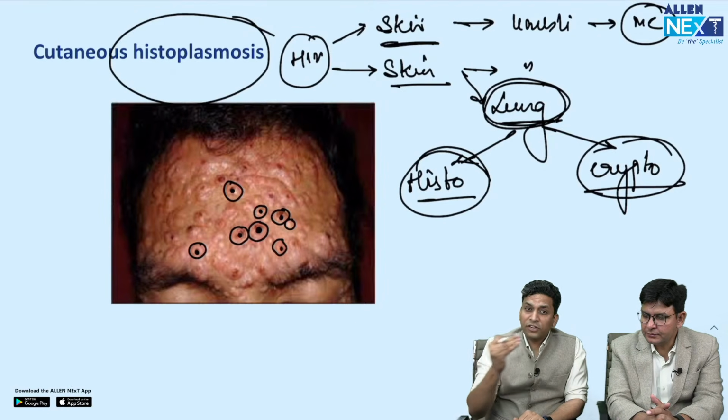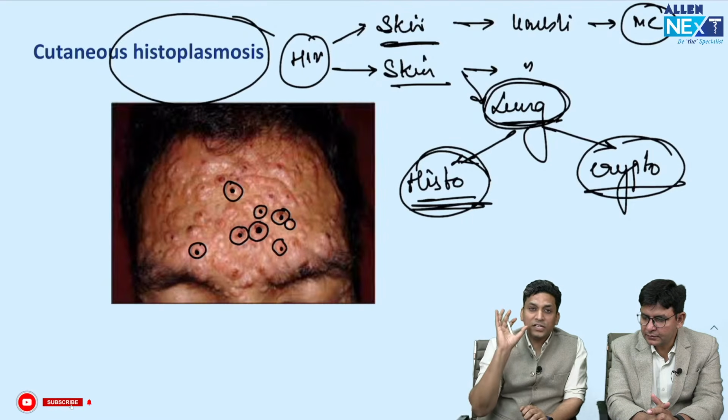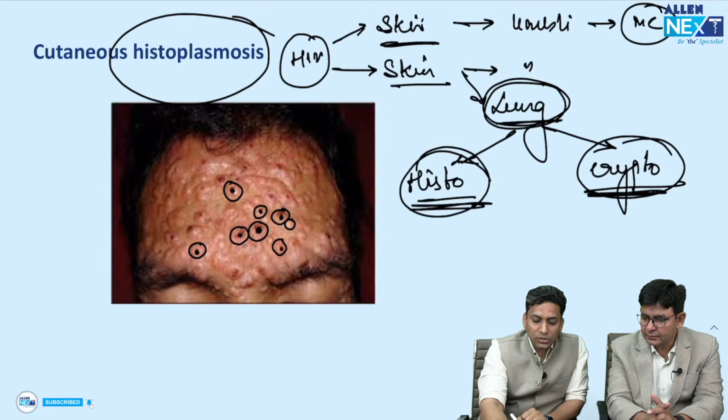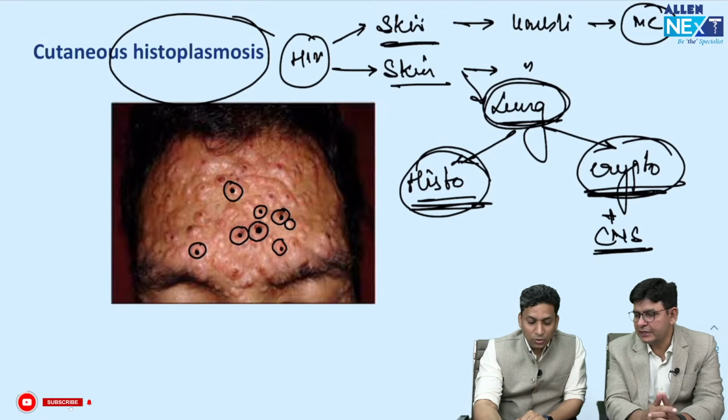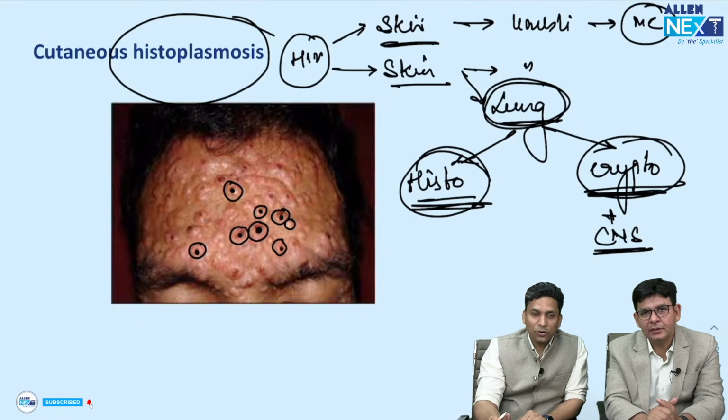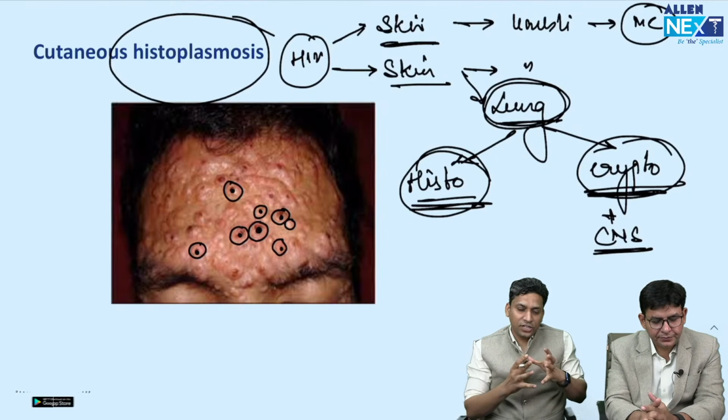But then how to differentiate these two if both are there in the options? Remember that histoplasmosis generally presents with lung involvement, but in cryptococcosis there can be CNS involvement as well, which is commonly in the form of meningitis or meningoencephalitis. Most common, yes, in HIV positive it is the most common cause. So you can now very easily differentiate these conditions.